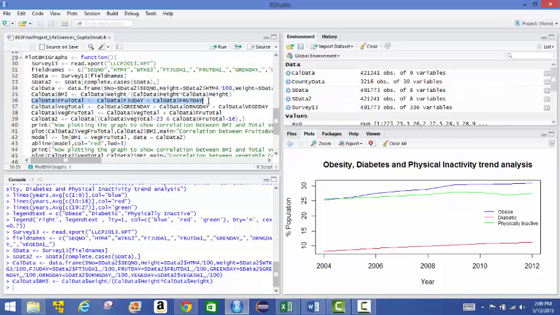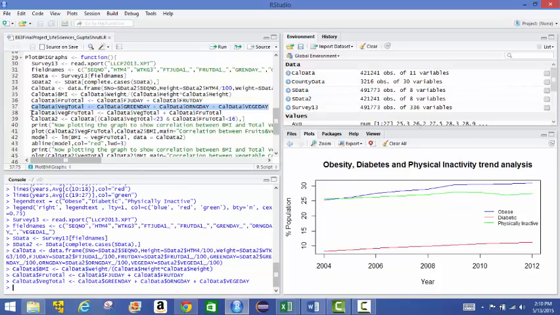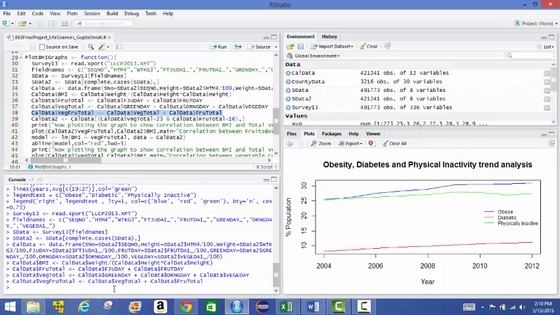This is calculating the total fruits consumed. This is calculating the total vegetables consumed. And this is the total of all fruits and vegetables, the servings consumed on an average on a single day by an individual.